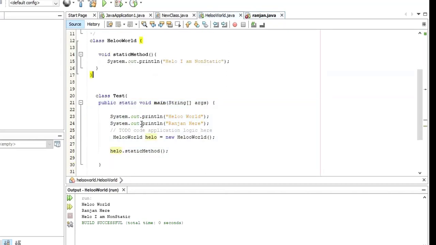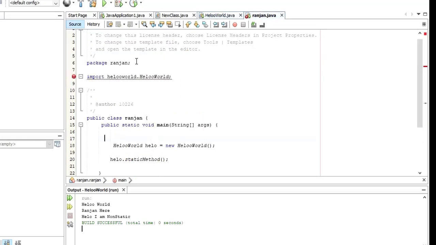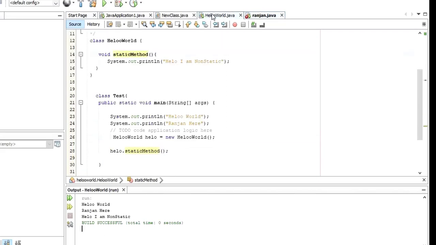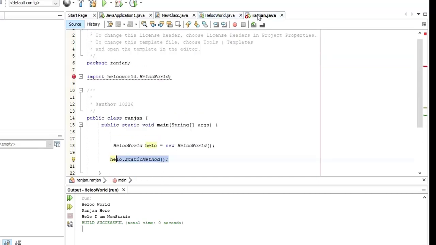What is the class here? Let me say this hello world, because I want to access the method from this one. So I've created the object here. Can I still access it, right? So now this is a different class with a different package. I'm trying to access the method from this class, though this is a default, but still it's giving me an error.